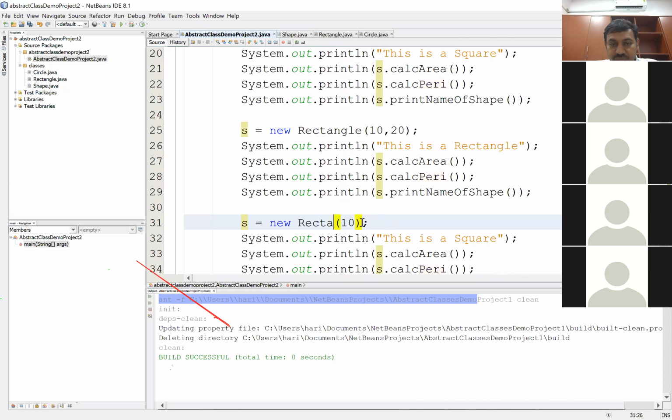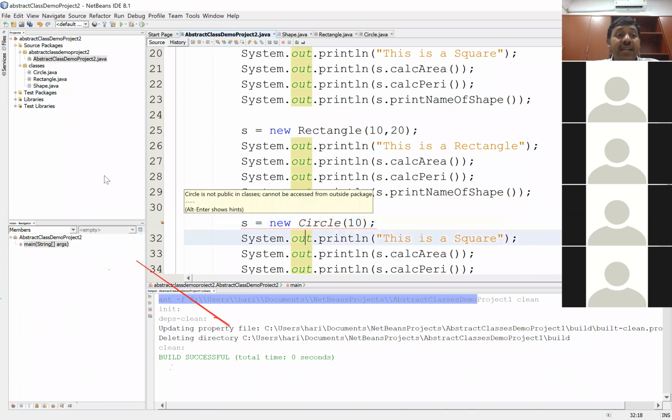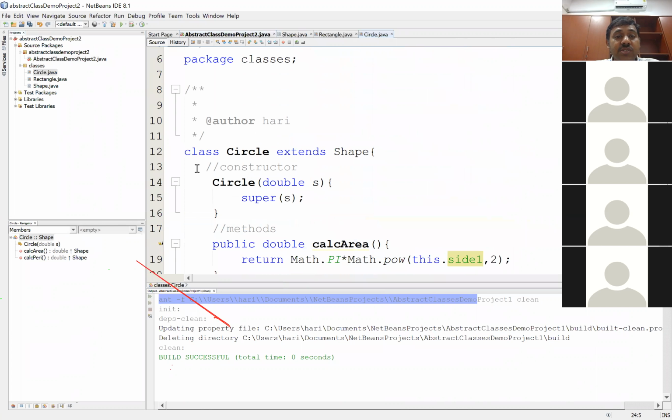New Circle of 10. Is there some problem accessing the class called Circle? Let us see. What does it say? Circle is not public in classes. Okay, we didn't change the Circle class to be a public class. Yes, I simply said class. So it is a default class as of now, unless and until I keep a public there. Right. Let me save. Yeah, there shouldn't be a problem.